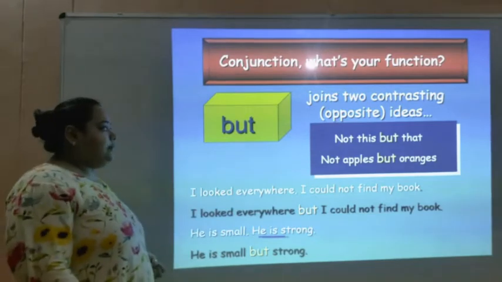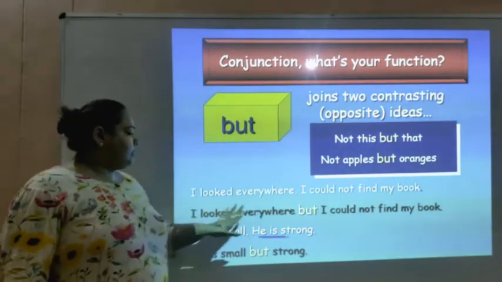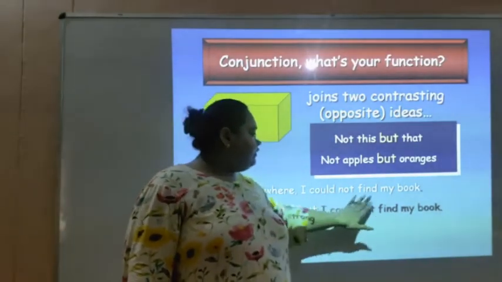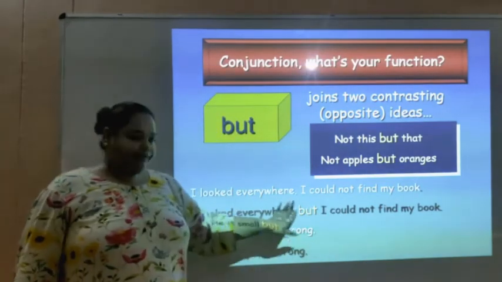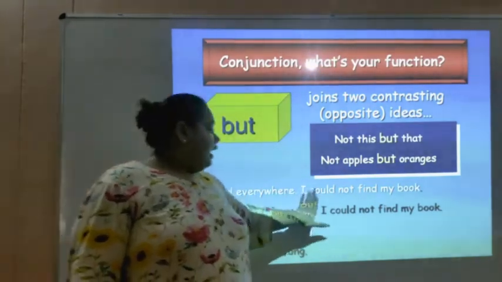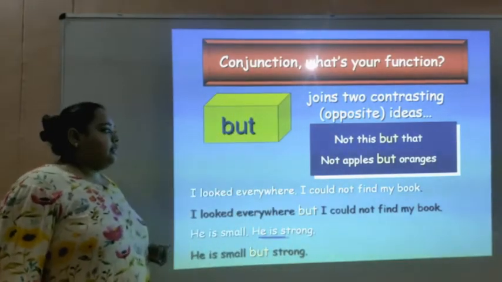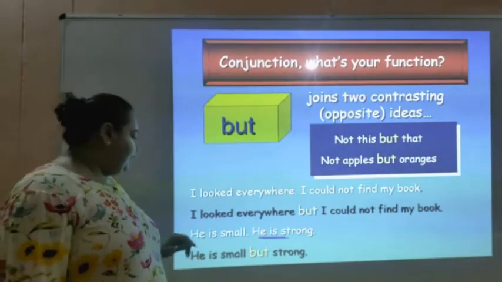Let's see some examples to understand the conjunction but. I looked everywhere. I could not find my book. Let's use the conjunction but over here.